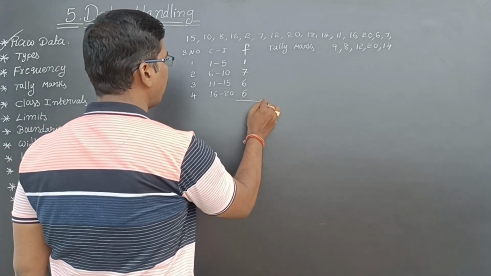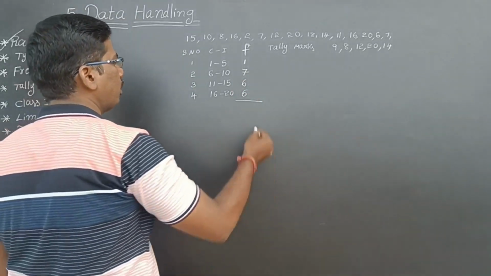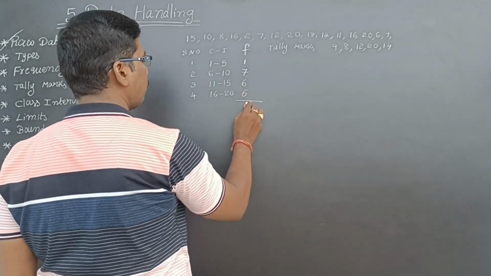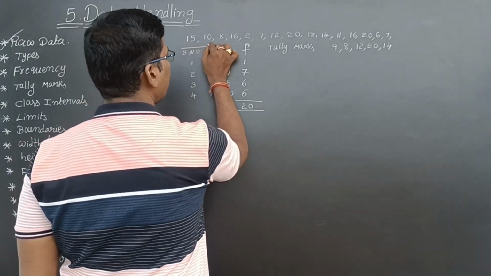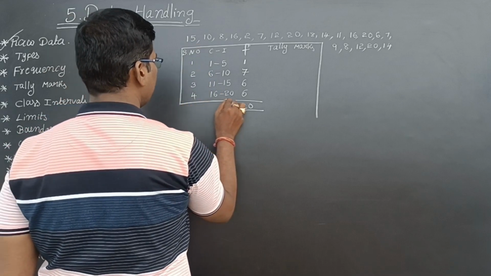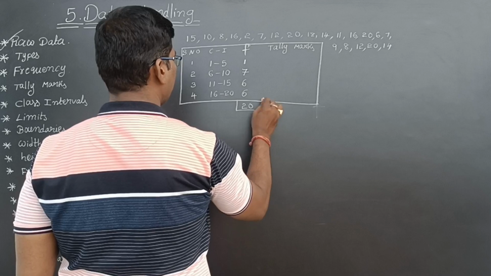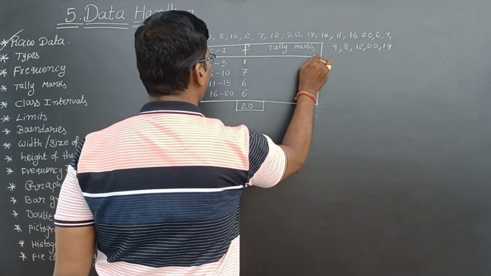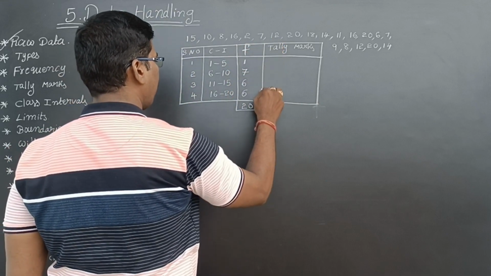See, if you add, you should get 20, because you are collecting 20 information, 20 observations. So, 1 plus 7, 8, 8 plus 6, 14, 14 plus 6, 20. Now, your information is correct. Whatever information you collected, that is correct. See, the data that I have collected, I am representing in a systematic way.